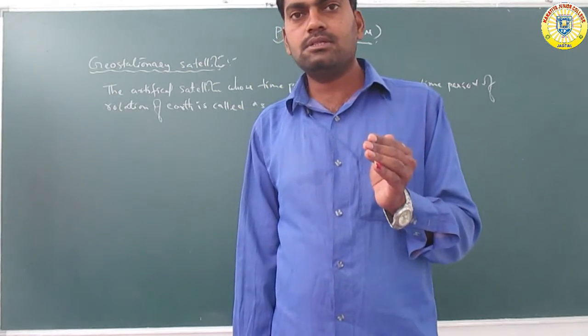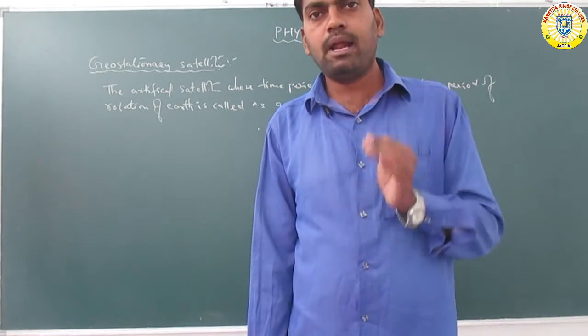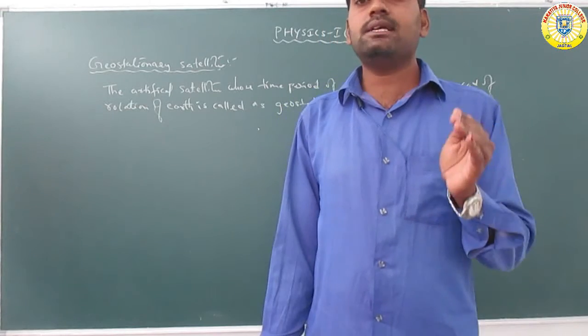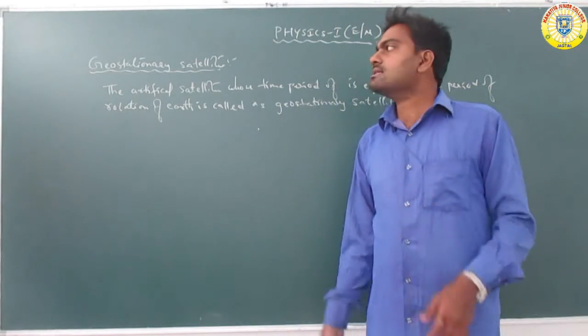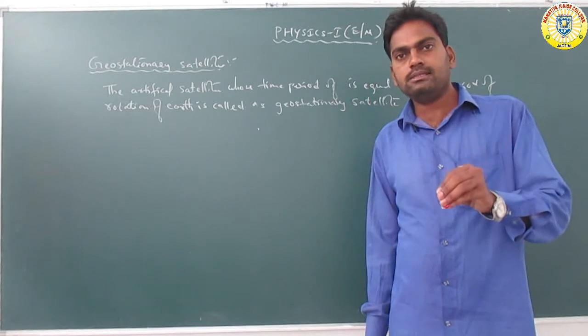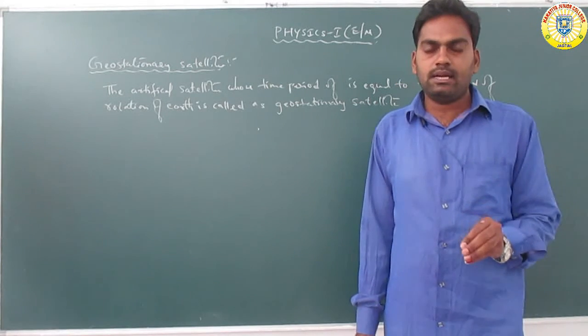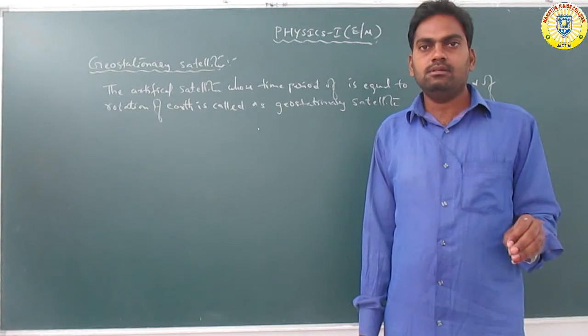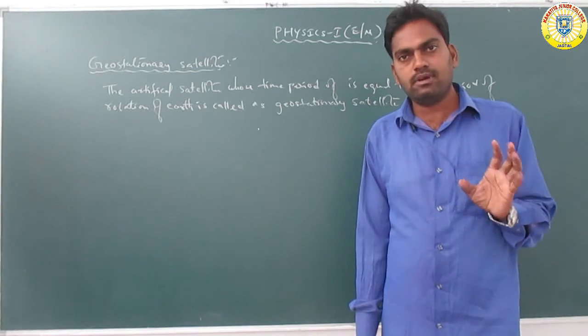So the artificial satellite revolving around the planet with a period equal to the rotation of the earth is called a geostationary satellite. Its time period is 24 hours.